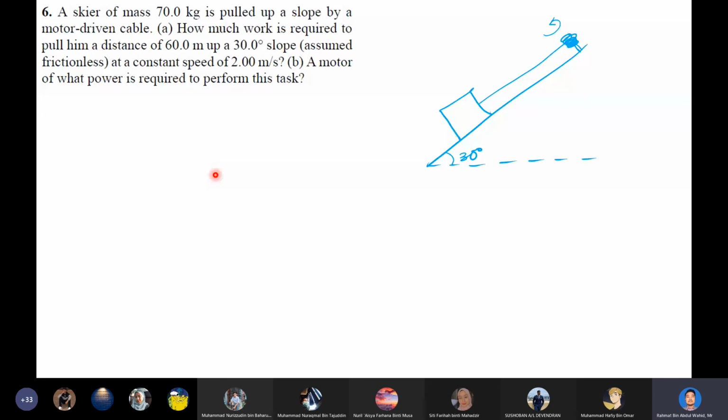And in this question, we're going to do the question together. Number 6, a skier of mass 70 kilogram is pulled up a slope by a motor-driven cable.